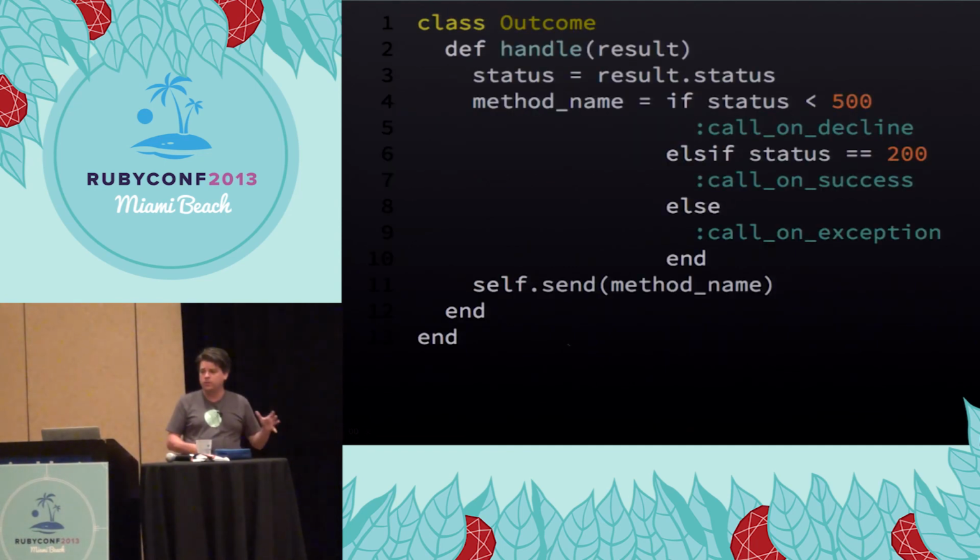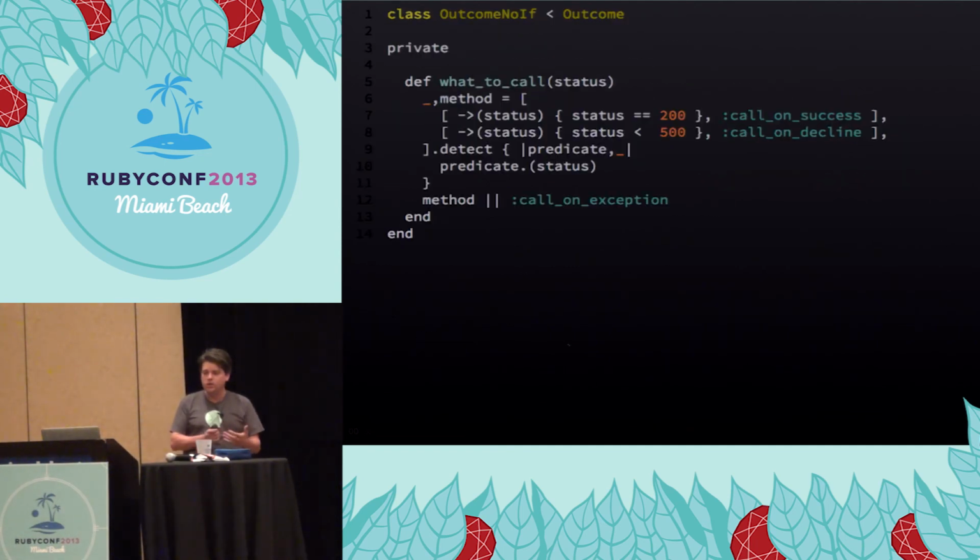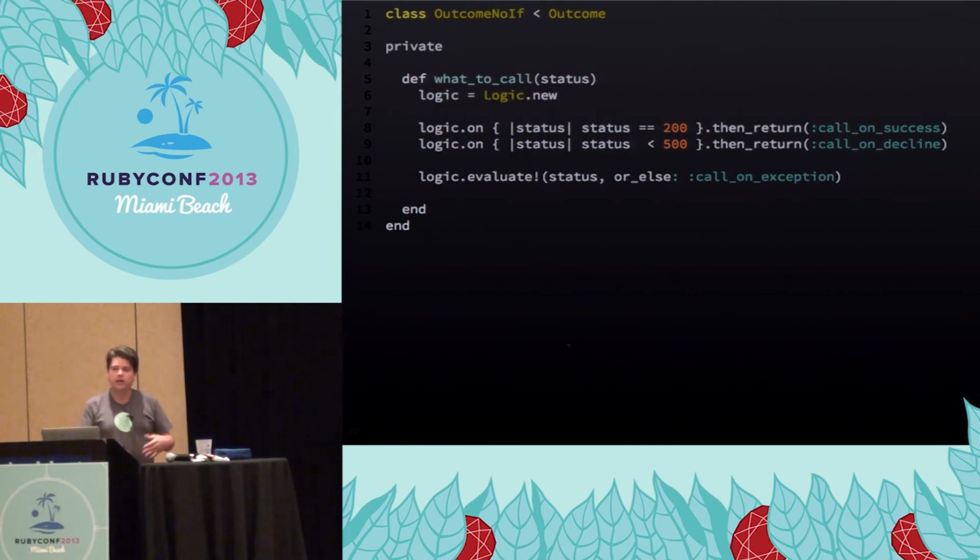How could we detect this error? Since our logic is not encoded in the programming language, but is actually encoded in a data structure, we could examine this data structure and find out things about it. So if we assume that our crazy version of Ruby that has no if statements and requires us to do this exists, it seems logical that it might have a class that helps us write this weird if statement.